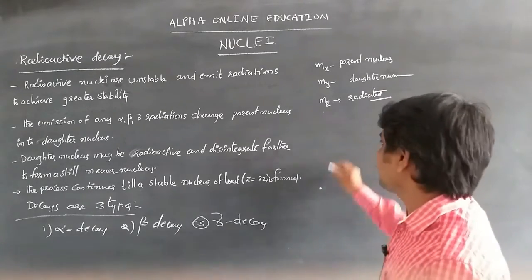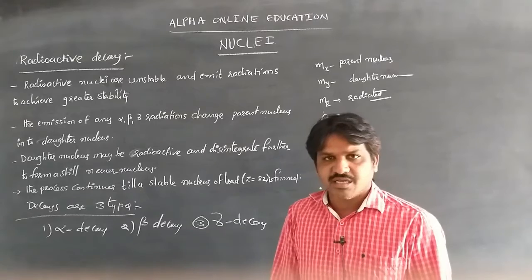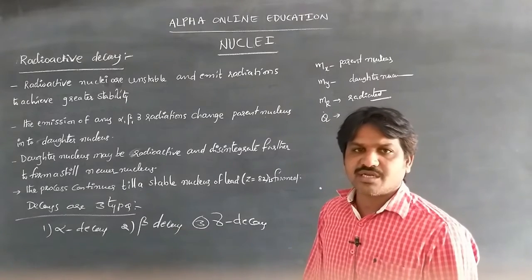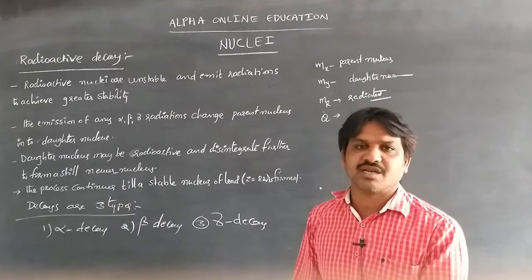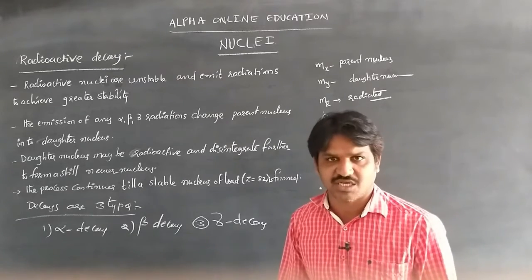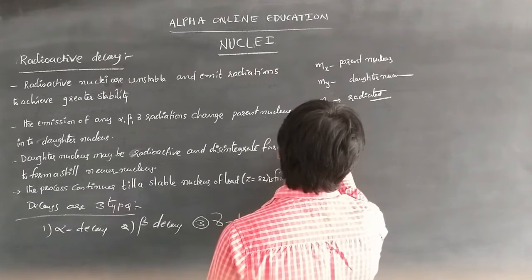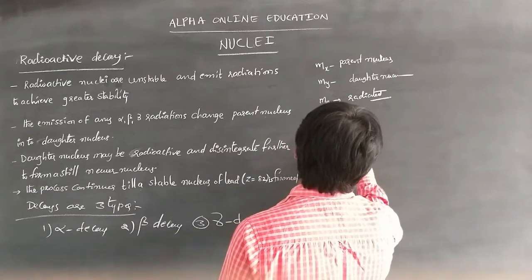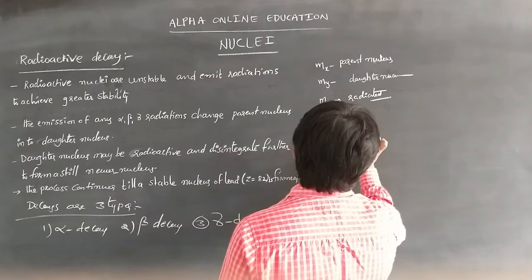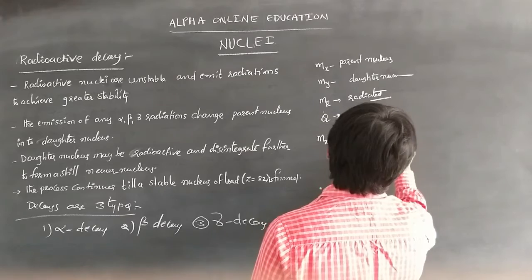Whenever the parent nucleus disintegrates, it comes into the daughter nucleus, with some radiation and some energy also emitted. The formula is mx c square is equal to my c square plus mr c square plus Q.